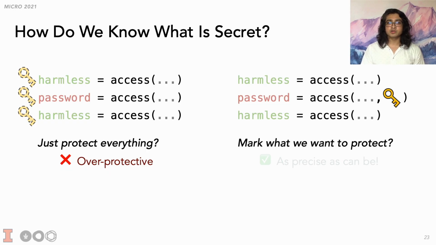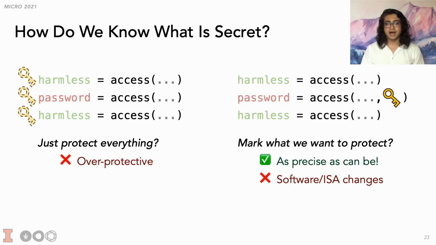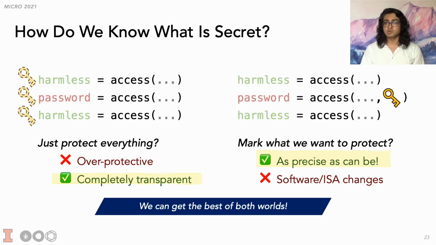This definitely would be the most precise solution, but this requires software and ISA level changes, and so code would need to be rewritten and recompiled. The conservative method had the advantage of being completely transparent to the programmer. At first glance, it seems like we'll have to choose between software transparency and precision. However, we've come up with a new framework that actually allows us to get the best of both worlds.